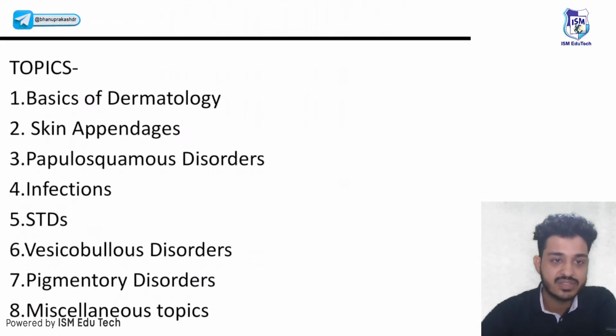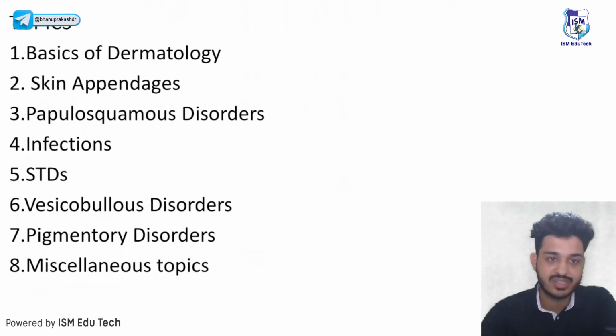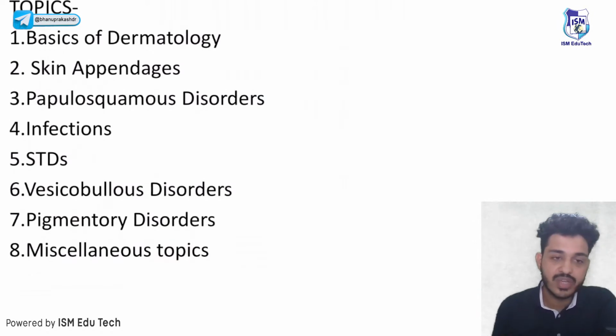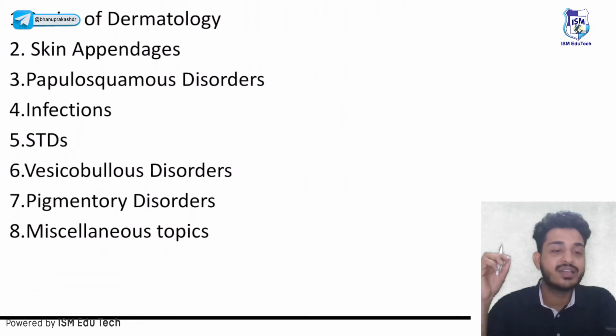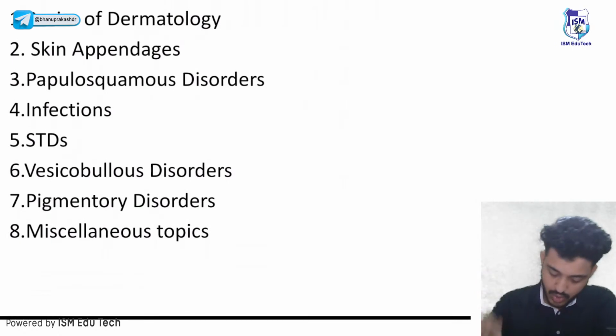First one is the basics of dermatology. We will start with the basics. Then we will study the skin appendages. Then the papulosquamous disorders like psoriasis and lichen planus. Then we will go to infections. What are the different kinds of infections that we have? For example, bacterial, viral, fungal, and parasitic infections. Then we will study the STDs and genital ulcers. Then we will move to vesiculobullous disorders, then pigmentary disorders, and we will end with some miscellaneous topics, right?